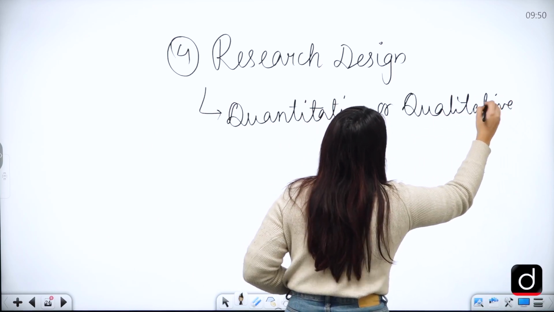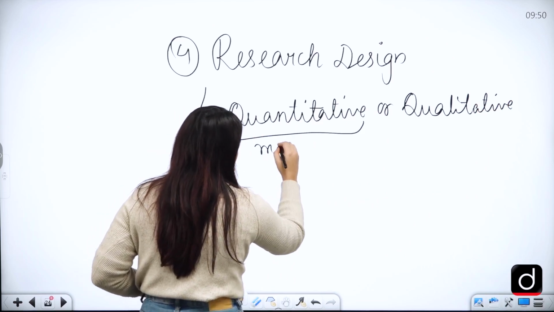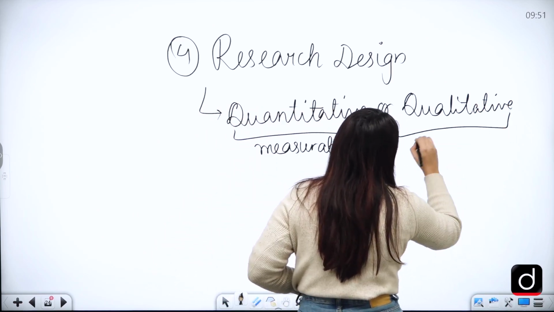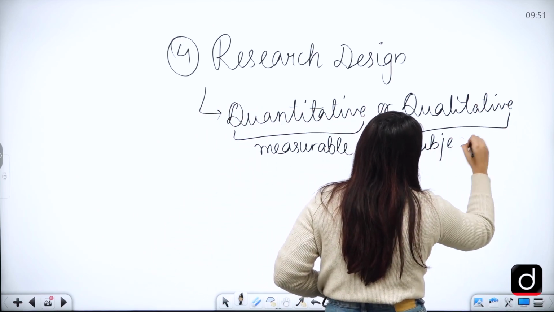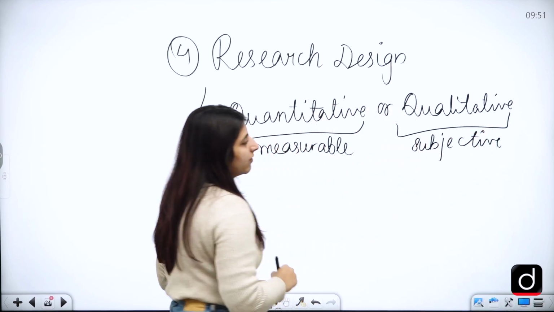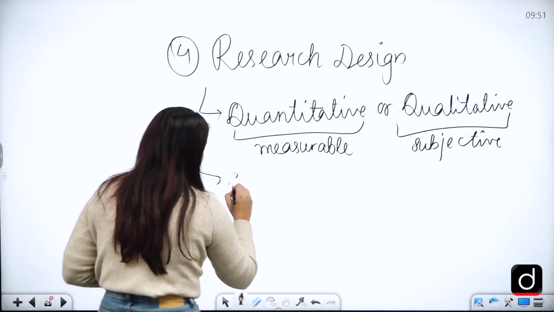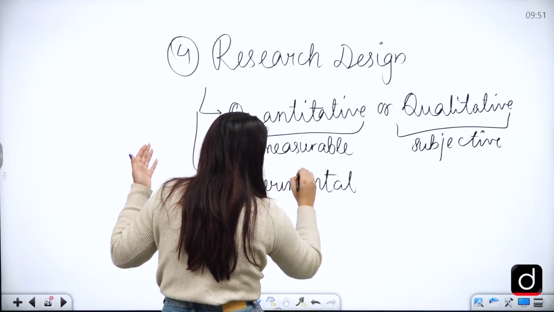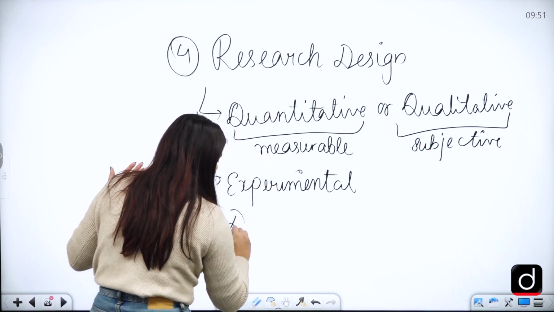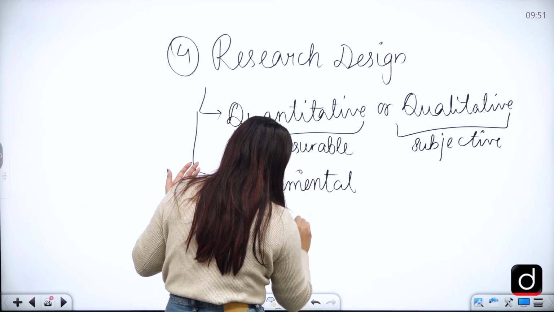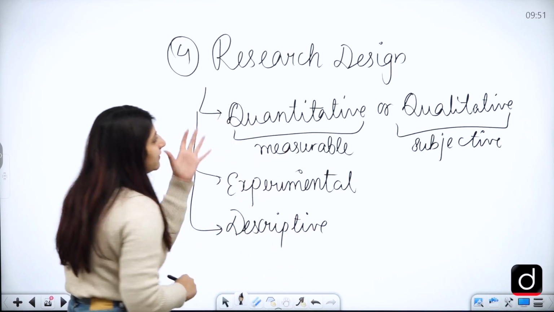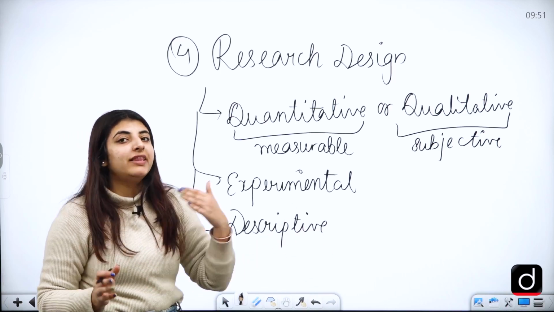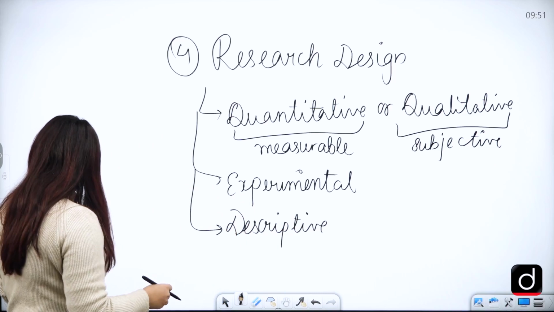Which means, are you going to collect the data which is measurable, or which is subjective or has opinions, etc. in that? Correct? Or are you going to do experiments? Is your research design going to be experimental in nature? Is it going to be descriptive, where you are just going to describe the particular phenomena? Right? So this is where you will see what type of research you are going to do, what kind of design you are going to choose based on that very type of research, right?